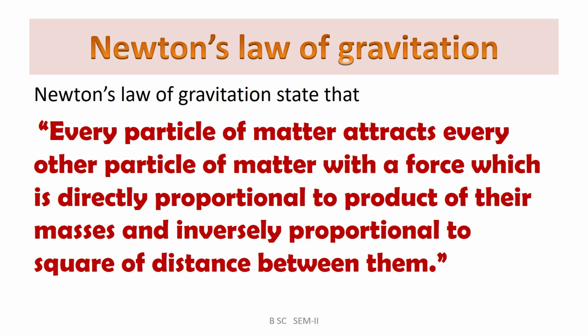This is the most important topic related to this video. So I repeat the statement: Newton's law of gravitation states that every particle of matter attracts every other particle of matter with a force which is directly proportional to the product of their masses and inversely proportional to the square of the distance between them.